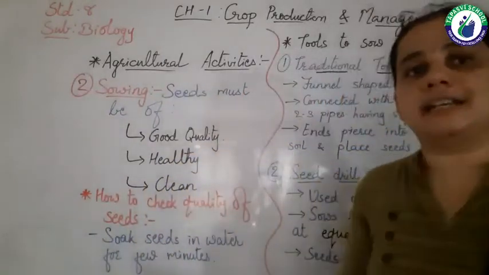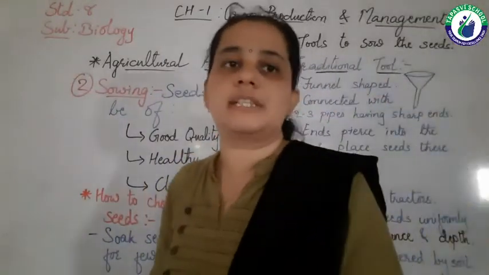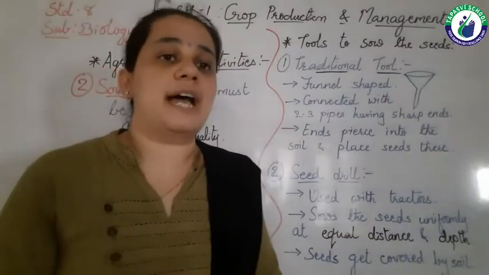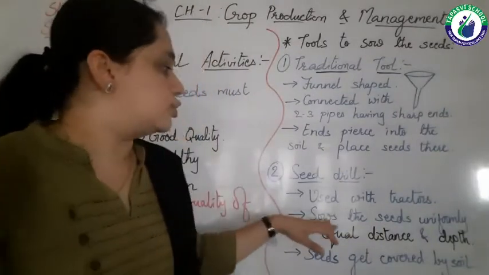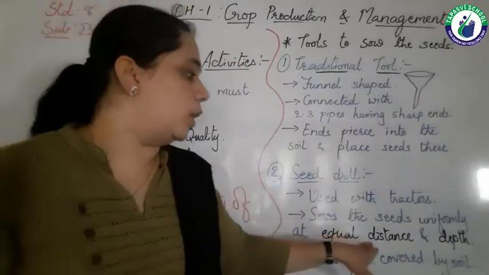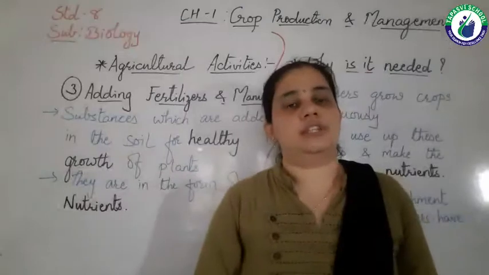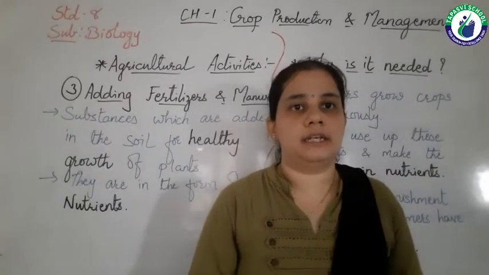If the seeds are eaten by birds, then obviously we will not get the crops. So this is why we have to sow the seeds at equal distance and equal depth. So this is all about sowing.